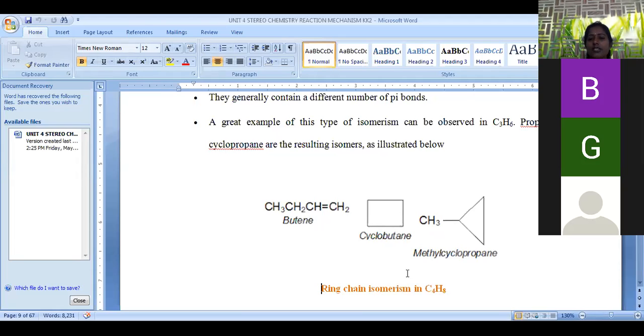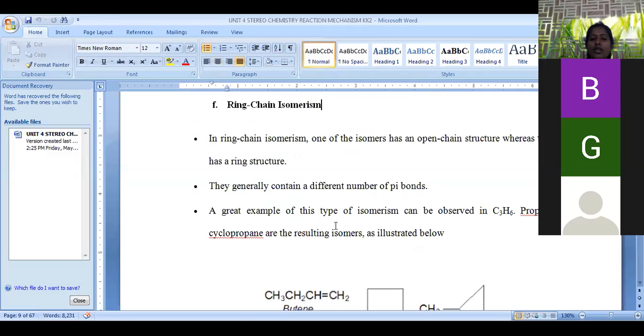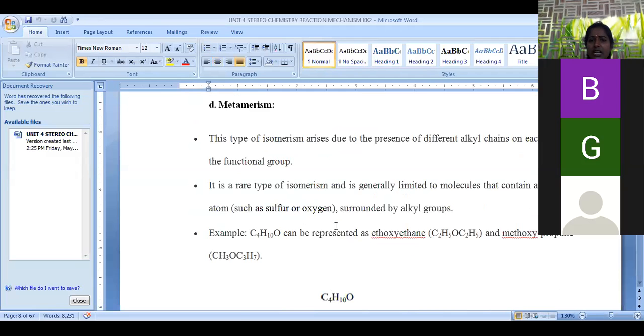Ring chain isomerism is defined as a similar molecular formula, but one of the isomers exists in ring state, and another isomer exists in open chain state. So that type of interrelation is called ring chain isomerism. By this we completed structural isomerism. I think it is very clear.